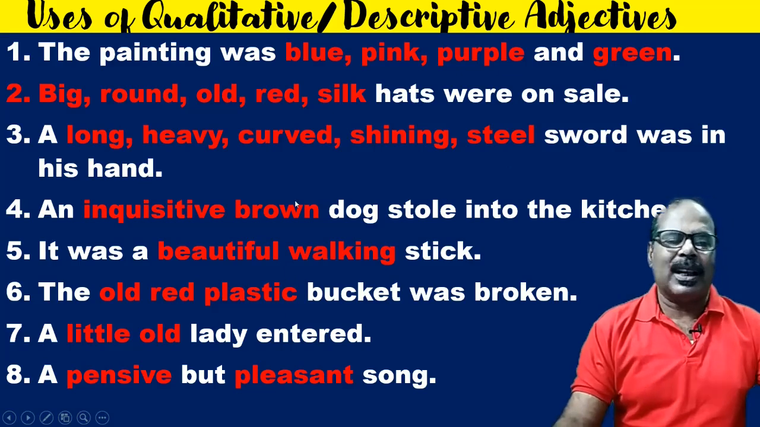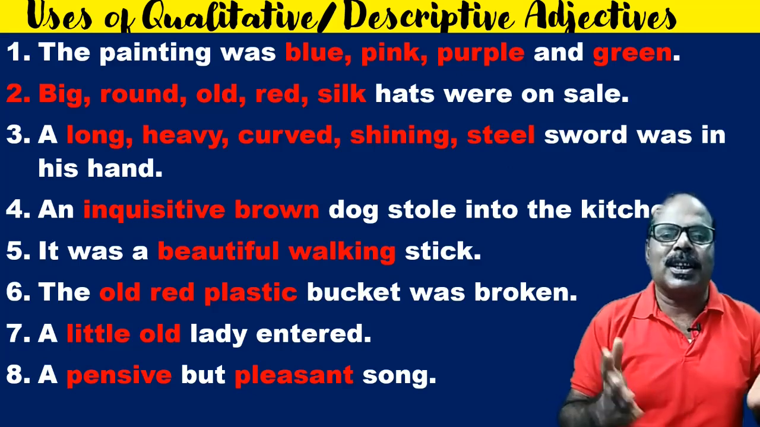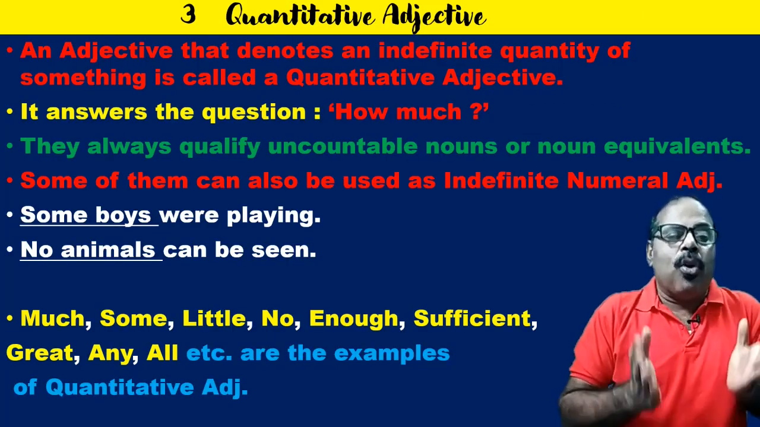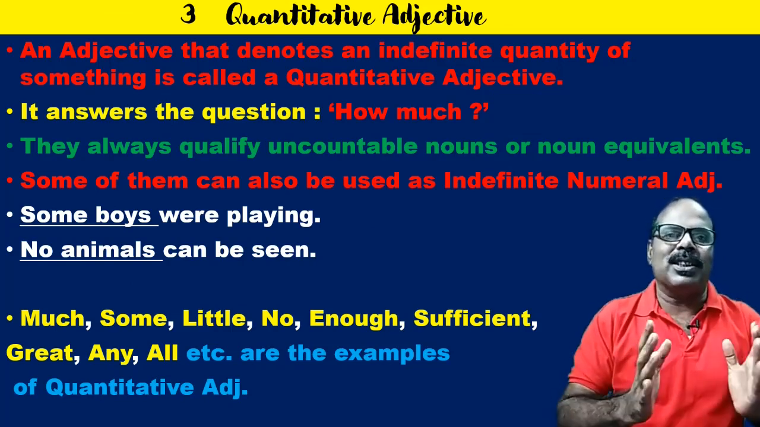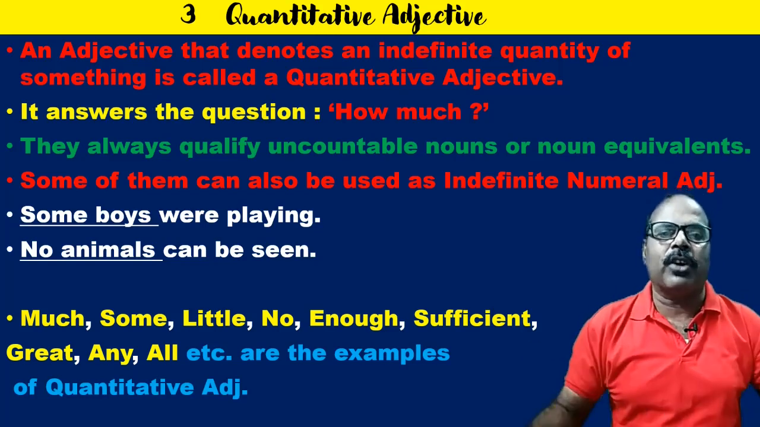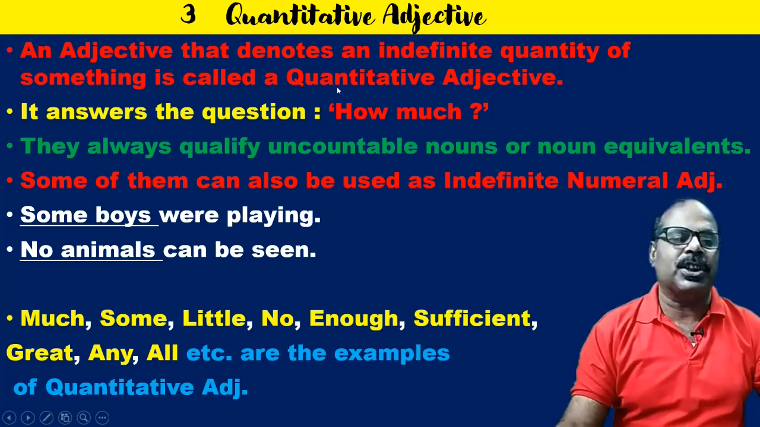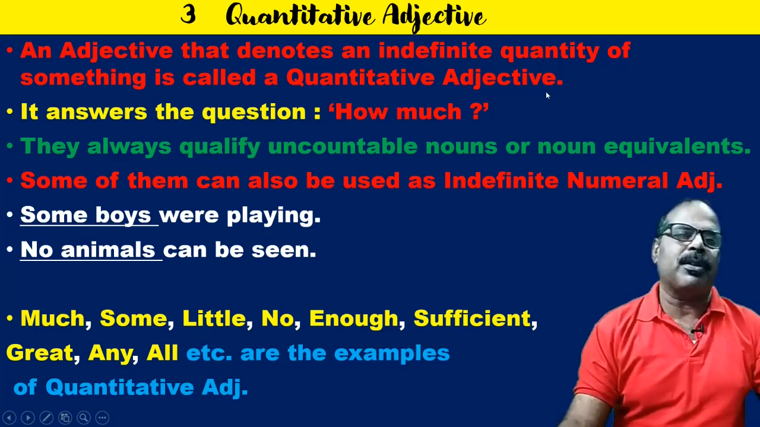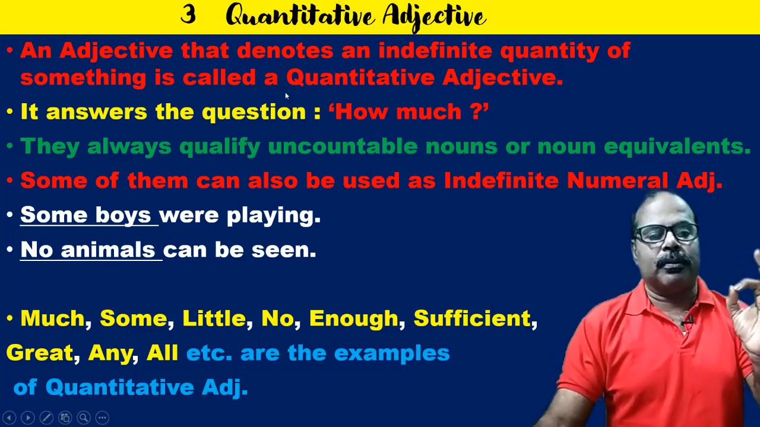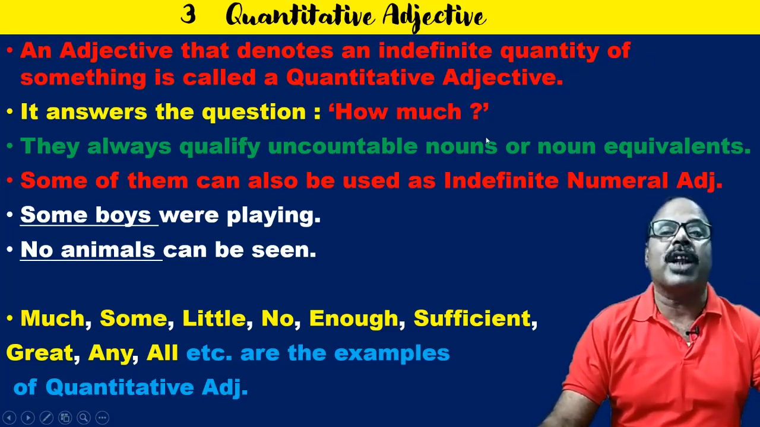So, the red colored words are the adjectives, the qualitative or descriptive adjectives. I think it is clear now. Now, quantitative adjective. That means it refers to the quantity of the noun or the noun equivalent that it qualifies. An adjective that denotes an indefinite quantity of something is called a quantitative adjective. Mind you, it must be indefinite quantity. It answers the question, how much?